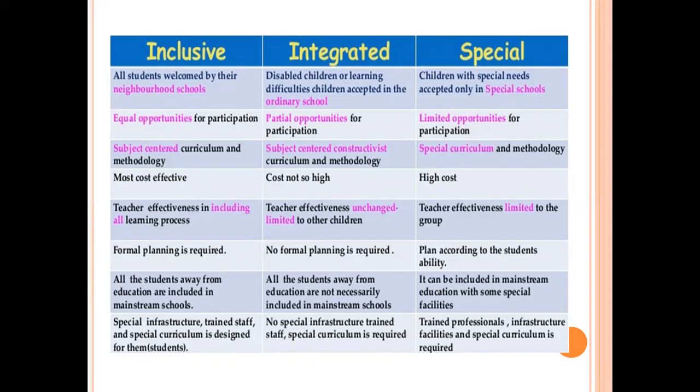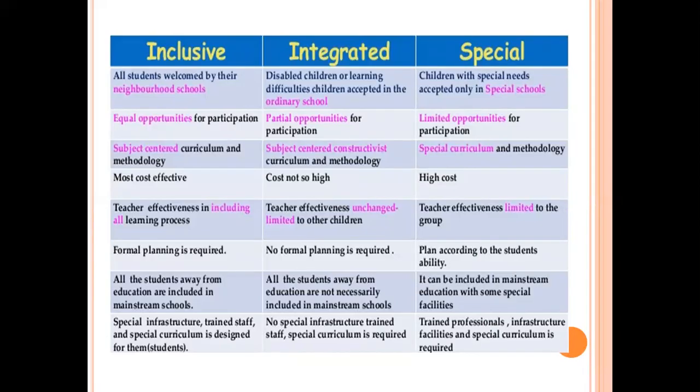In inclusive school, there is equal opportunity for participation for the children in every program or every event. In integrated school, partial opportunity for participation, there is limited scope for participation to children. In special school, limited opportunity for participation.